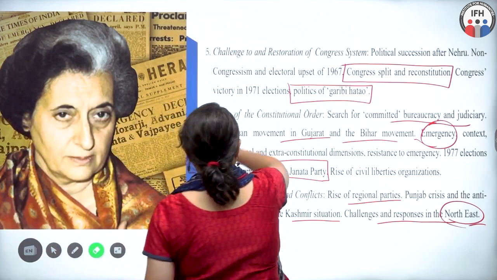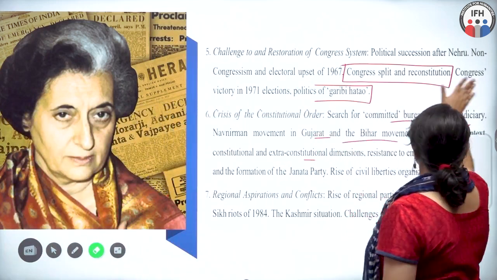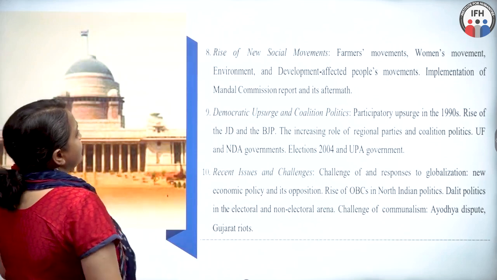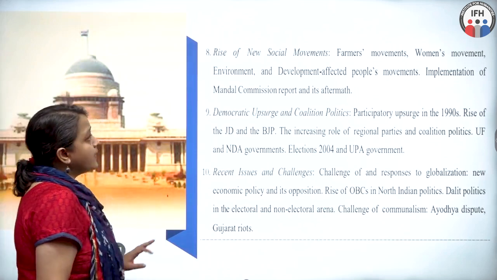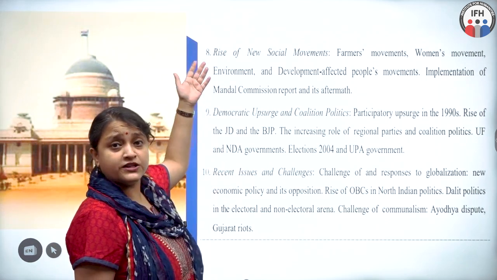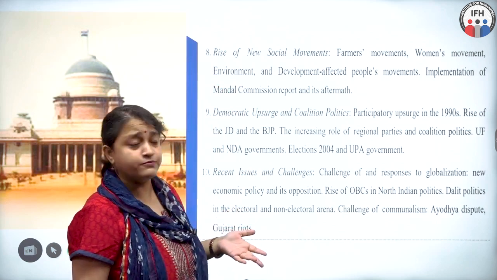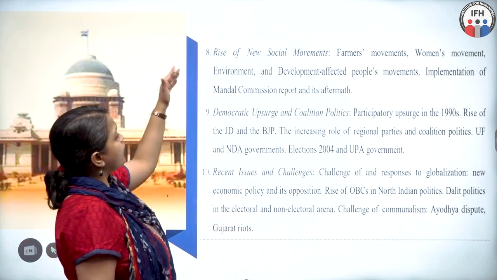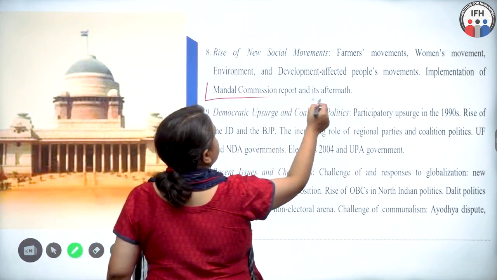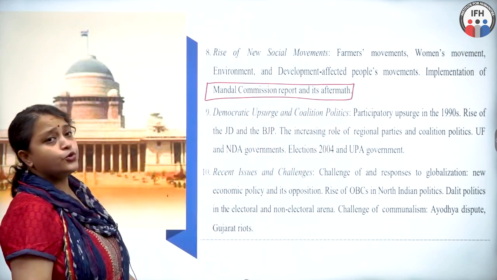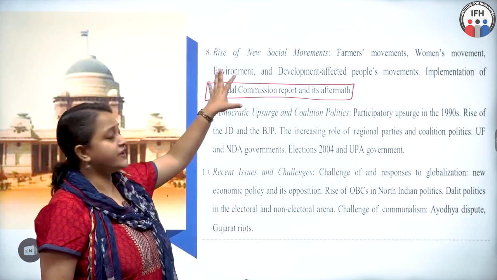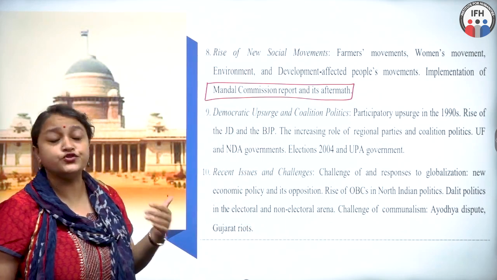Then we move on to the next section. Rise of new social movements, farmers' movements, women's movement, environment and development. So you'll have the Narmada Bachao Andolan, the Chipko movement, the anti-arrack movement, and so on. This topic also has the Mandal Commission report and its aftermath. Now this is a very important subtopic here. So you should also focus on understanding the Mandal Commission report and what was the aftermath, the reservation, and all of that should be something you revise again and again.